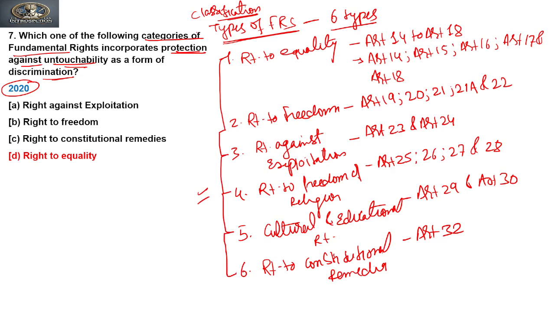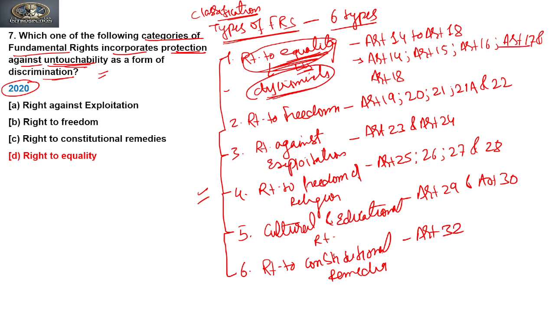Now it says, which one of the following categories, so out of these categories, incorporates the protection against untouchability as a form of discrimination? If you see the first category, that is right to equality. Right to equality is providing equality in society. By virtue of this classification, we can say that it is against discrimination. If you are not aware of the exact article, from this also you can conclude your answer that it talks about equality, it means it is against discrimination, right?